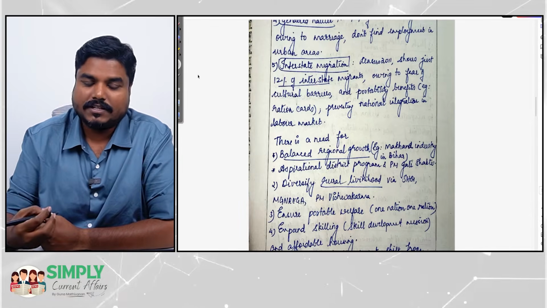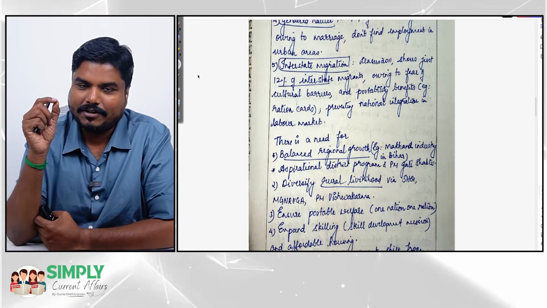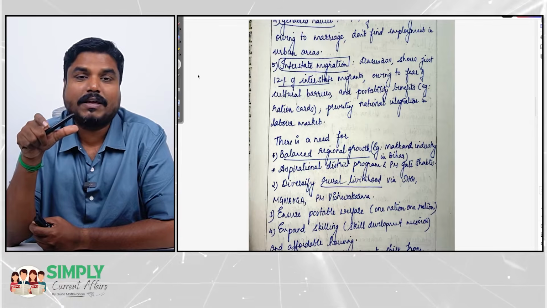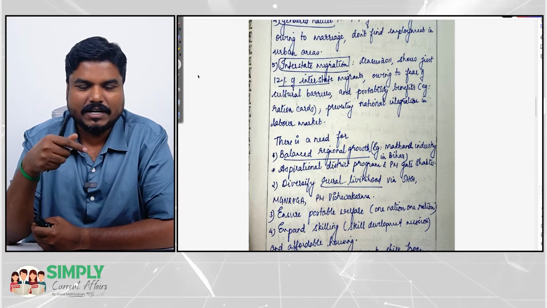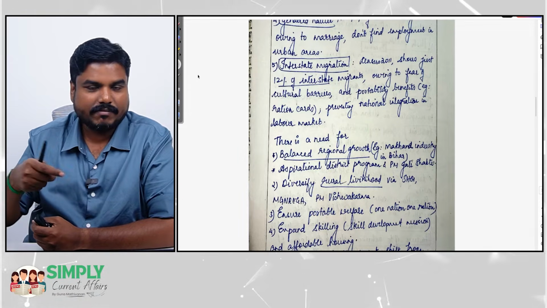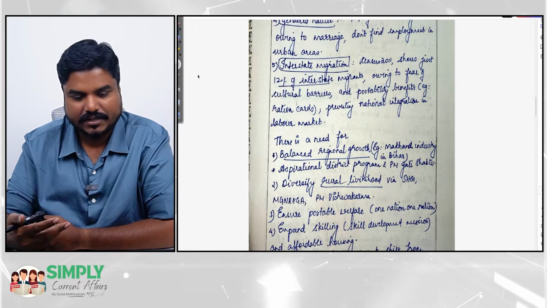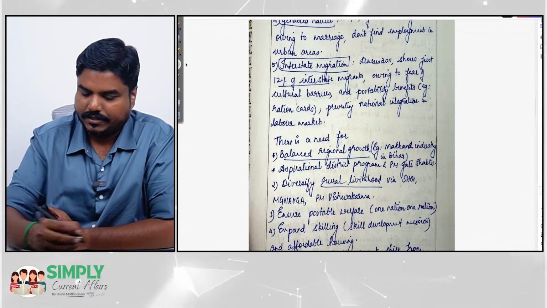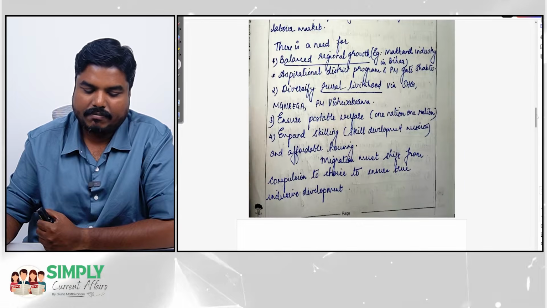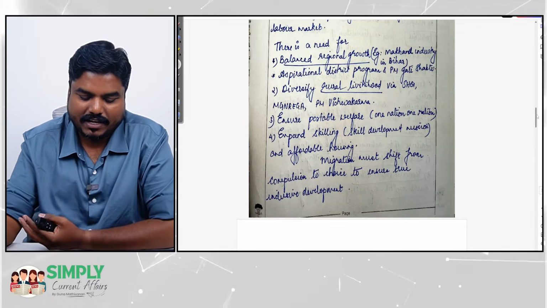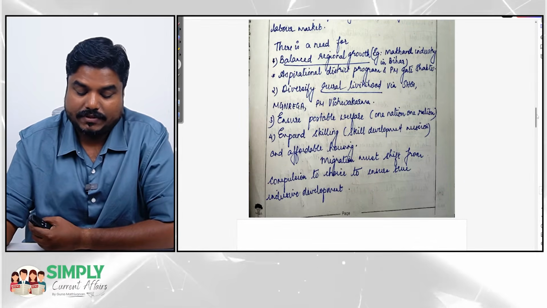Right, Nayaki, I would suggest that in every point you try to explicitly underline the disparity. Here some points you have not mentioned, I am extending it. I am highlighting the disparity. If you can mention that, great. So what is required? There is a need for balanced regional growth, diversifying the livelihood opportunities, and ensuring portable welfare.